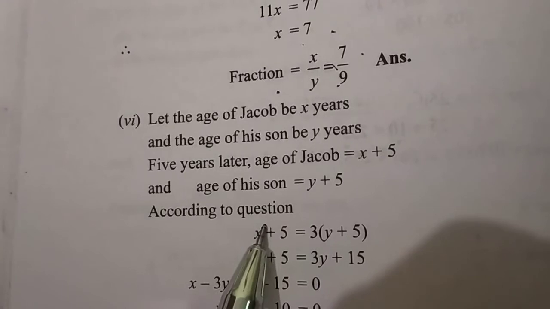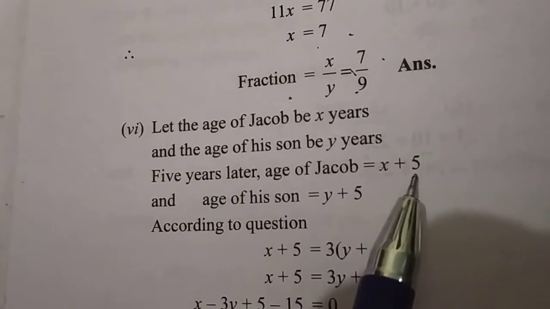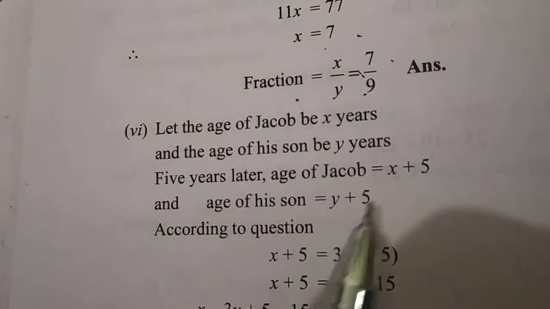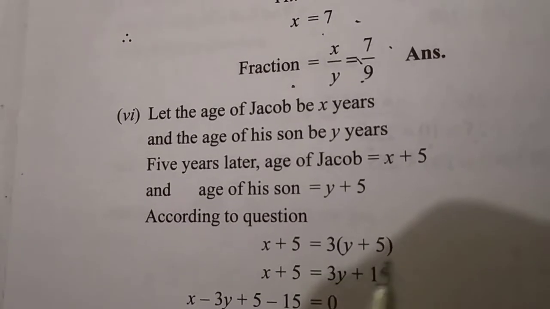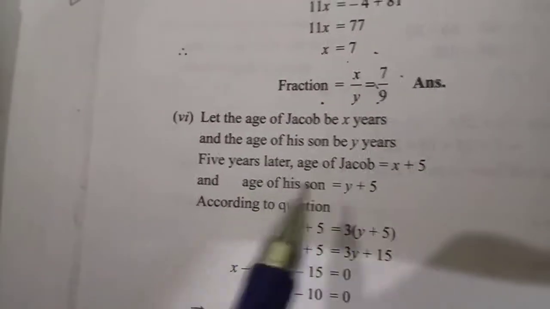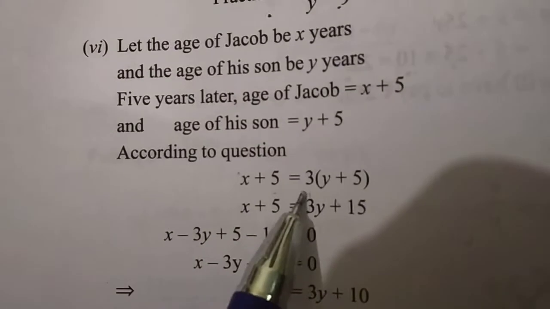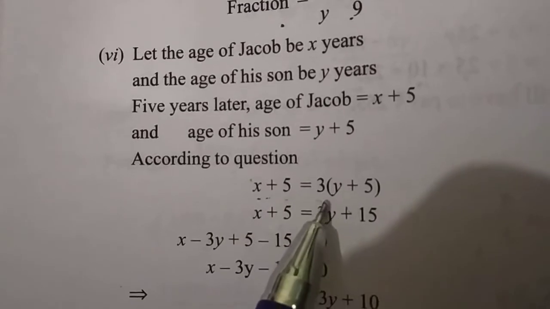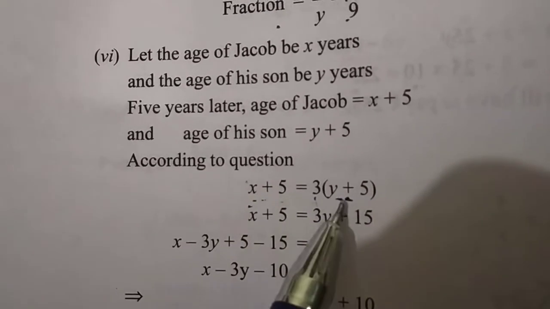Now according to the question, he is saying that after 5 years, Jacob's age will be 3 times his son's age. So it means x plus 5 is equal to 3 times his son's age. Whenever you are keeping two expressions equal to each other, then you have to balance them. Jacob's age is already 3 times, so obviously if you multiply the son's age by 3, then only they both will be equal.